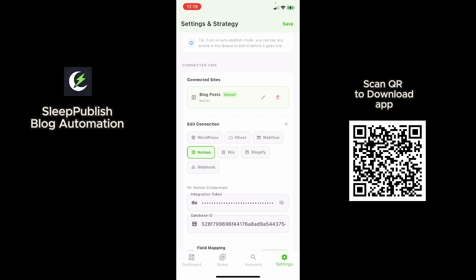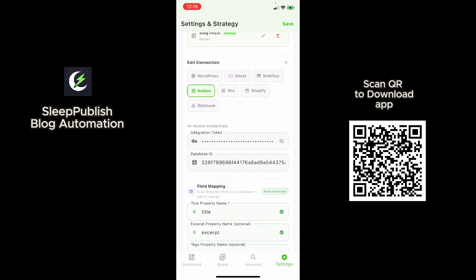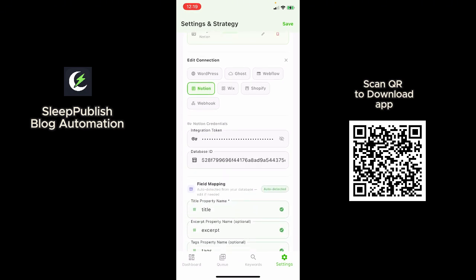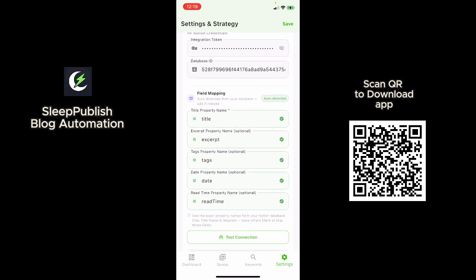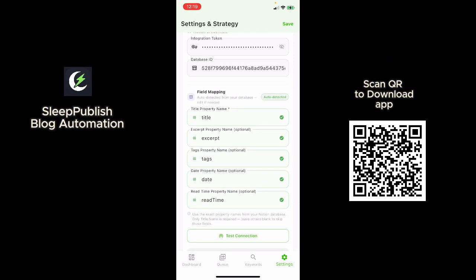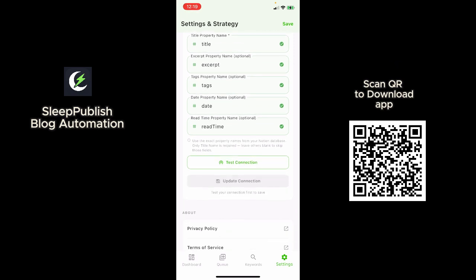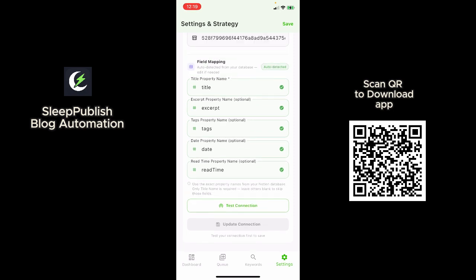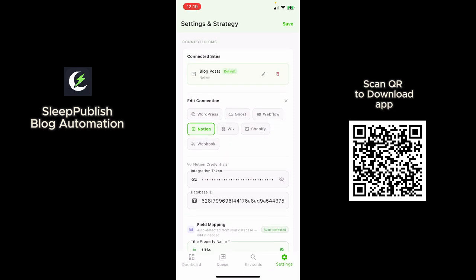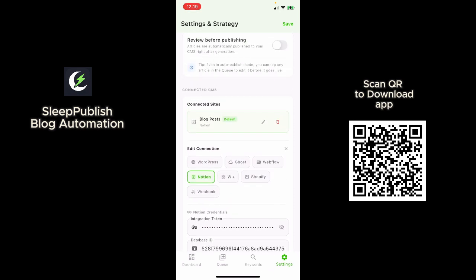So if you're using Notion like me, you click on Notion, and then you enter your integration token and your database ID, and then you set up, and it will map out the inline database columns that you have set up, and that's what is done here. Then you can test your connection, and you can send a test article. So this is how it's set up.